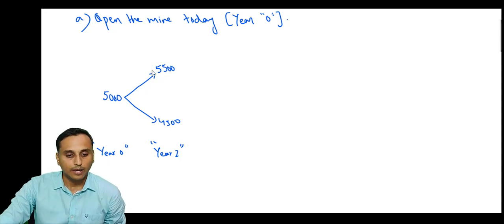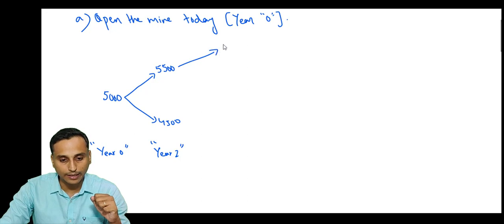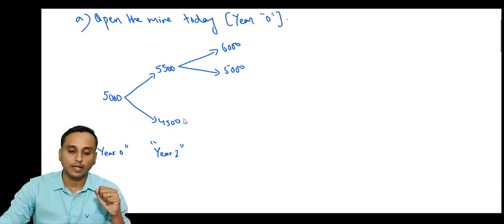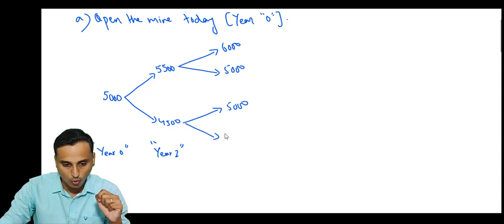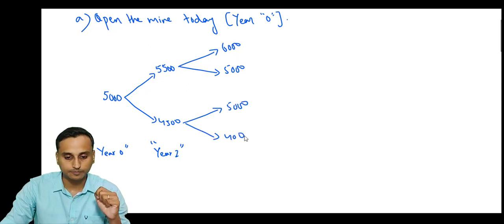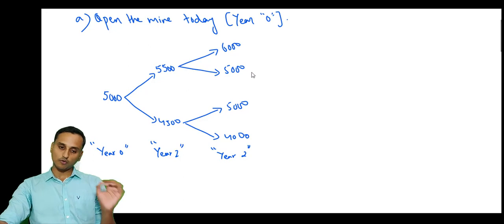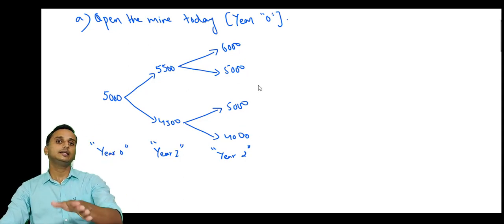Then again, if in year 1 the price was 5,500, then in year 2 it can increase to 6,000 or fall to 5,000. And if in year 1 the price was 4,500, then in year 2 it can increase to 5,000 or fall to 4,000. So in year 2, the prices would be either 6,000, 5,000, or 4,000.